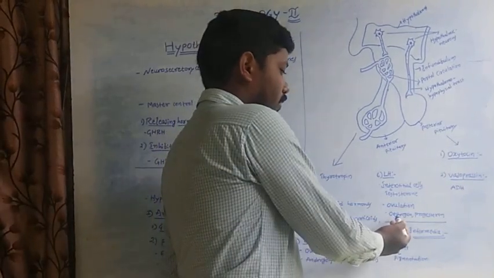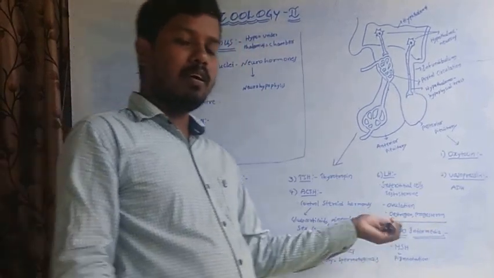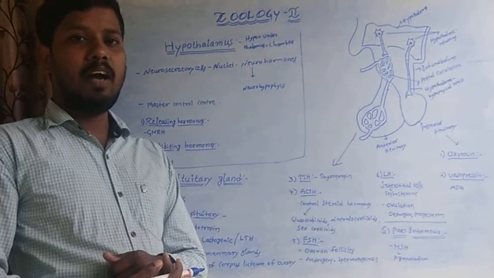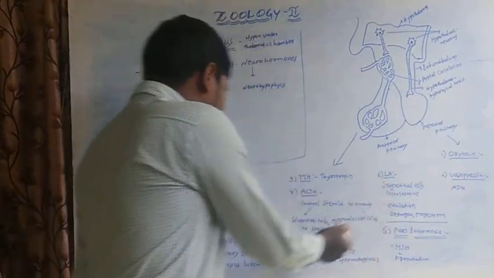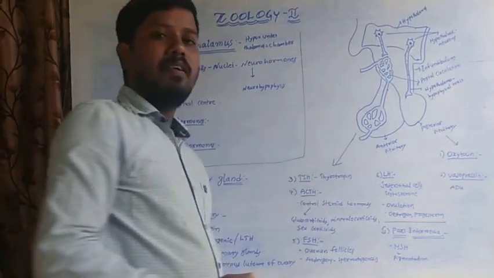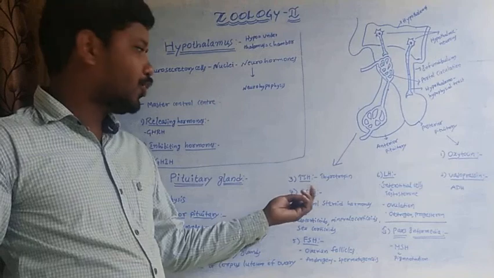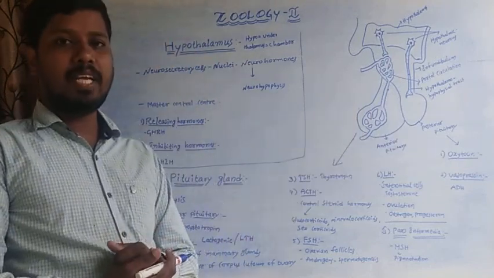So here estrogen and progesterone hormones are also stimulated by the luteinizing hormone. So these 6 hormones are protein hormones, which are secreted from the anterior pituitary gland.